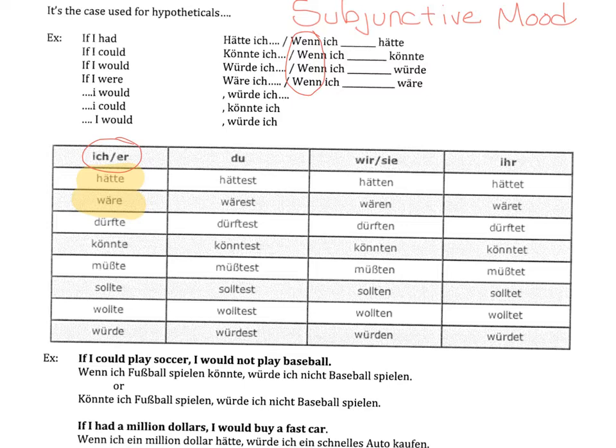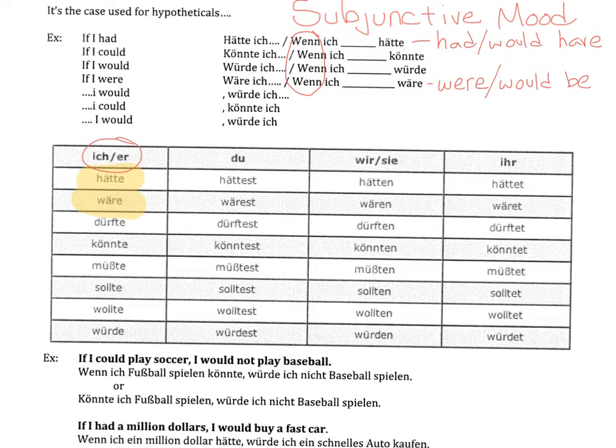The one thing to remember with hätte and wäre is that hätte can have the meaning had or would have. Wäre can mean were, or because its base verb is sein, to be, it can also mean would be. So take a look at the couple sample sentences below.